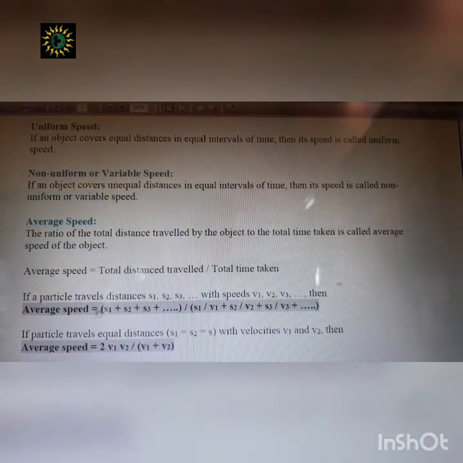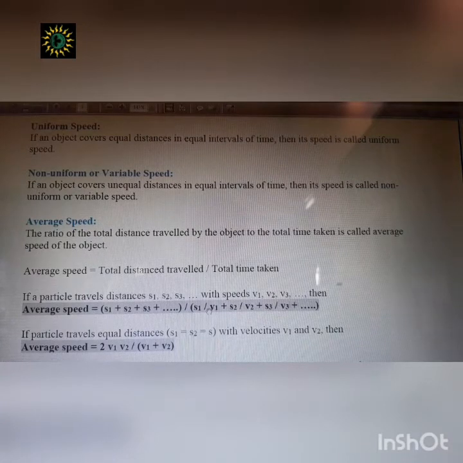If the particle travels distances s1, s2, s3 with speeds v1, v2, v3, then the average speed will be the total distance divided by total time, because the total time will depend on the velocities v1, v2, v3, which are not the same, they are different.